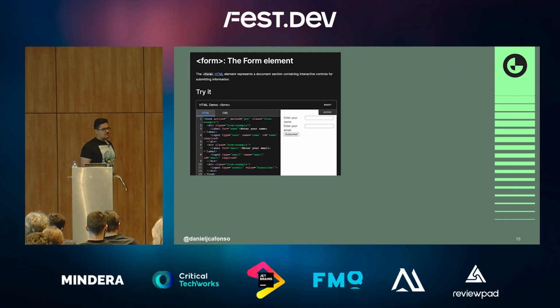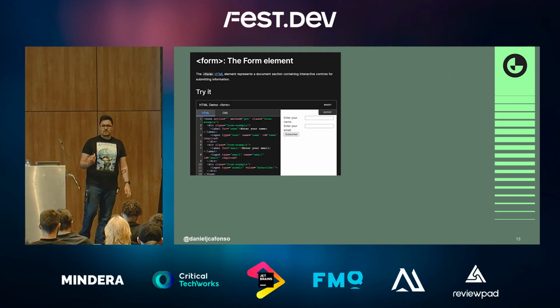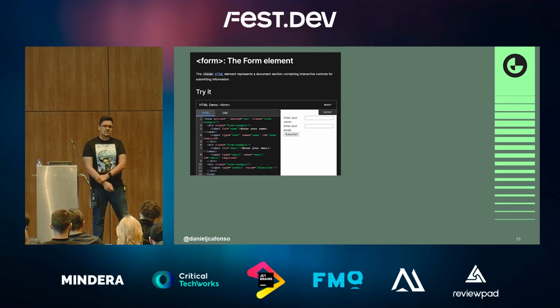I miss the simpler times. I miss whenever I wanted to do data mutations, I added a form to the page. That's all I had to do. There was no state management at all.